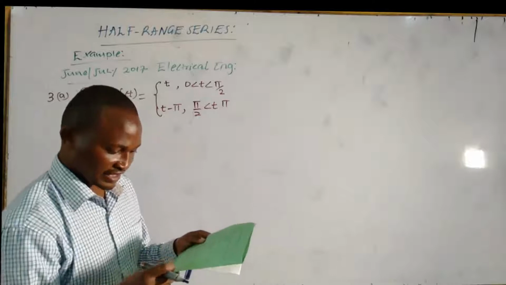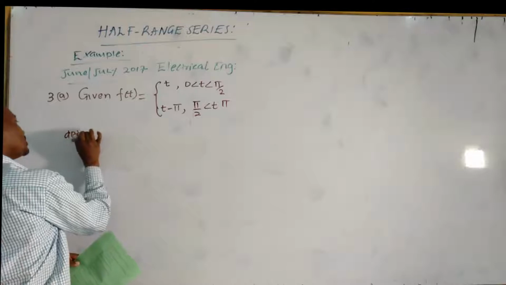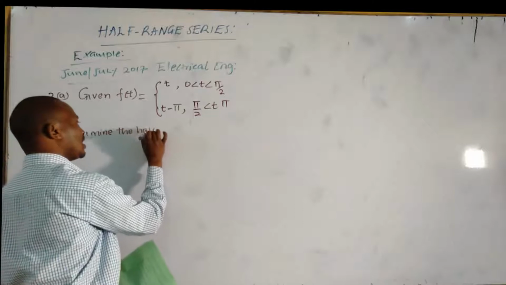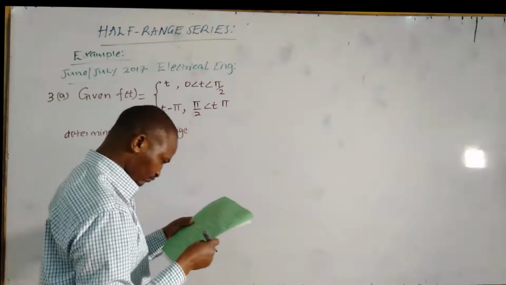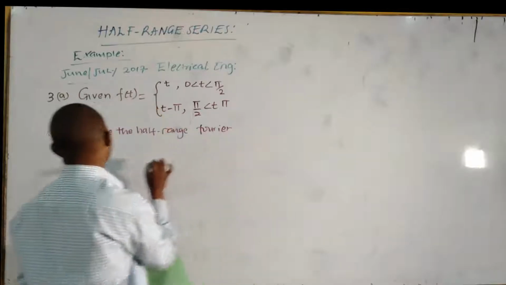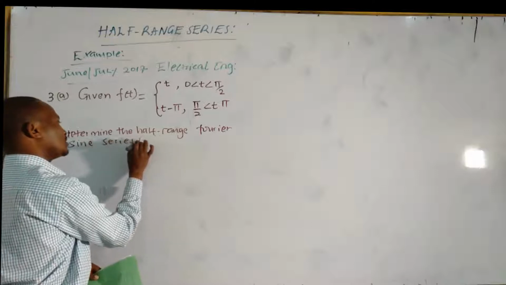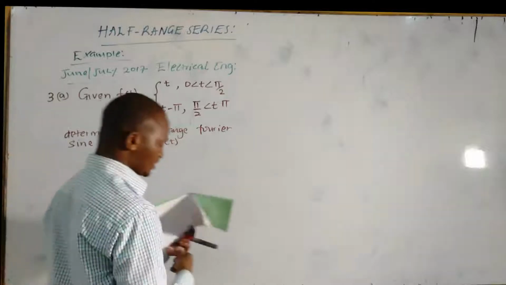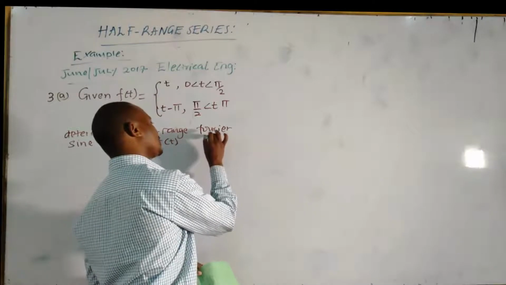Determine the average Fourier sine series of f of t. Determine the average Fourier sine series of the function of t. The question is 6 marks. Not much. 6 marks.